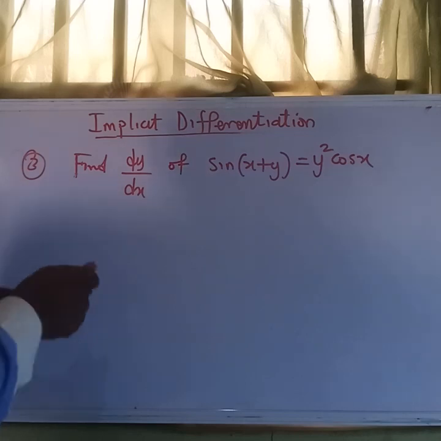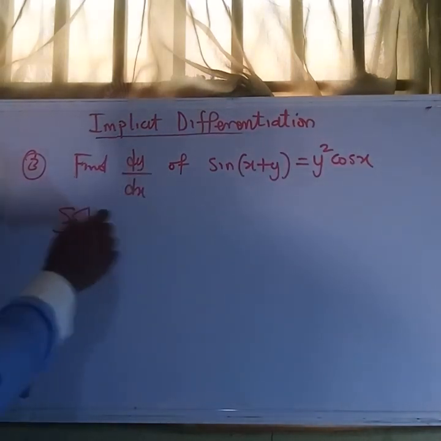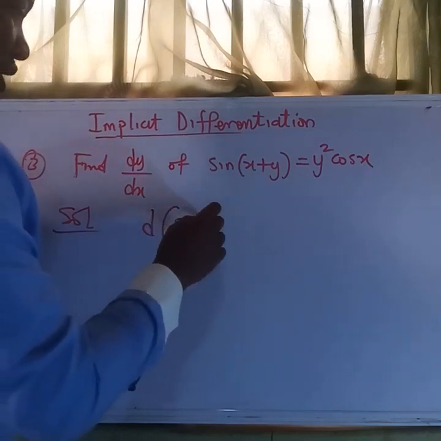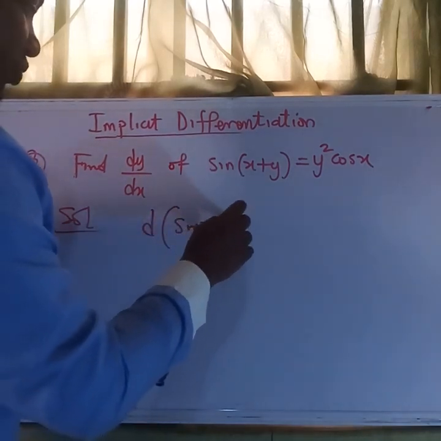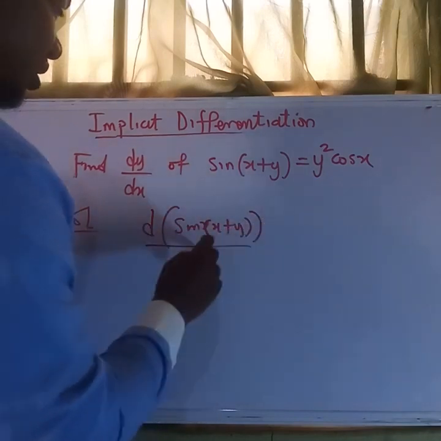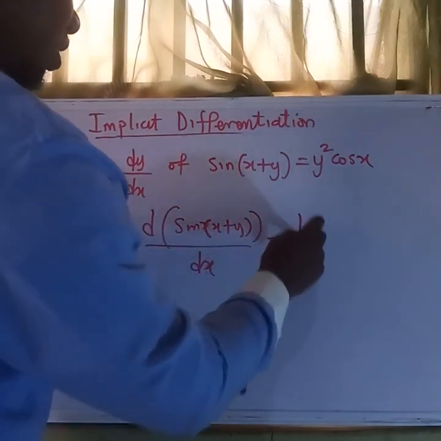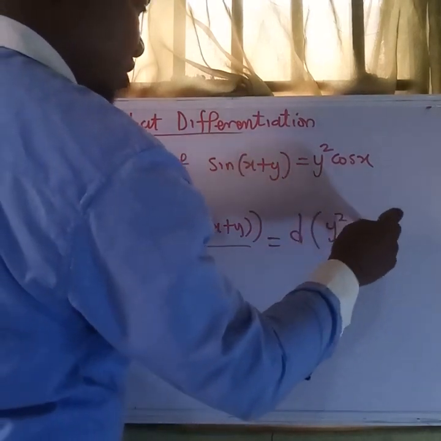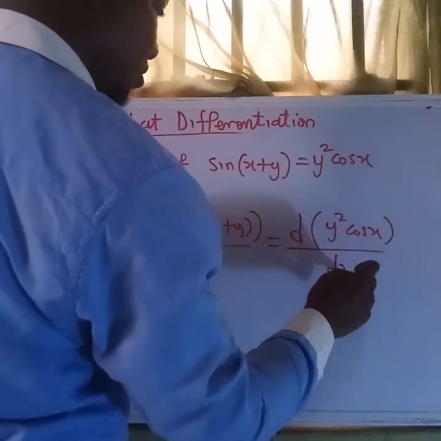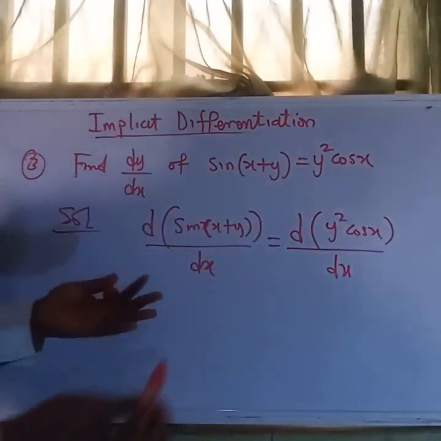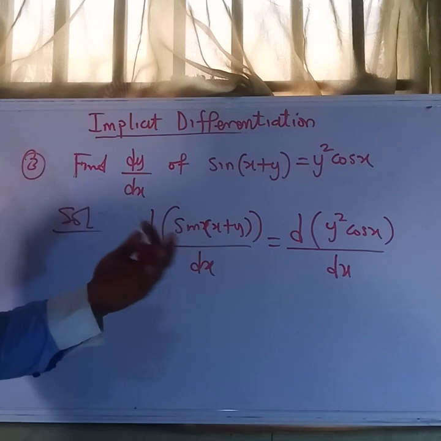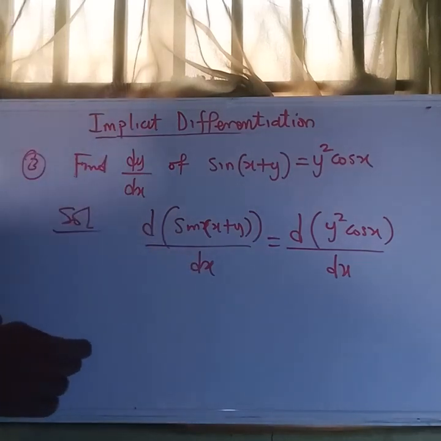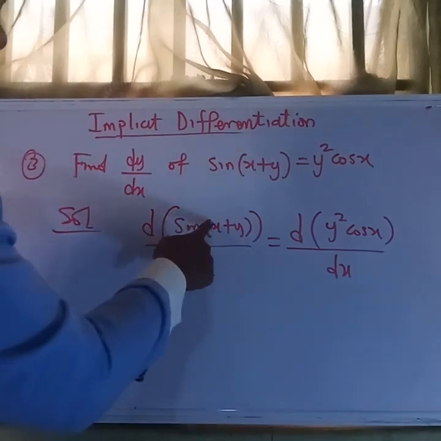So let's say solution. Let's do it straight away. So we want to differentiate the right hand side, y squared cos x, with respect to x. At the end, the dy/dx in the formula will be taken out so that we can get a suitable result, or a suitable slope.